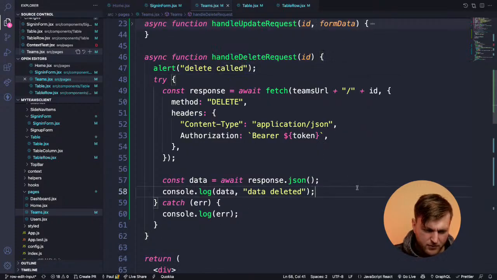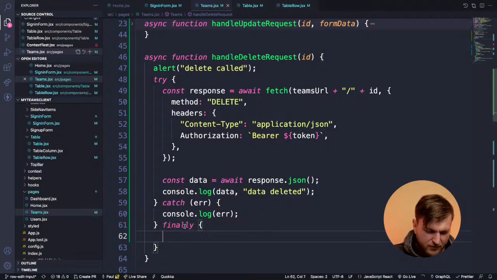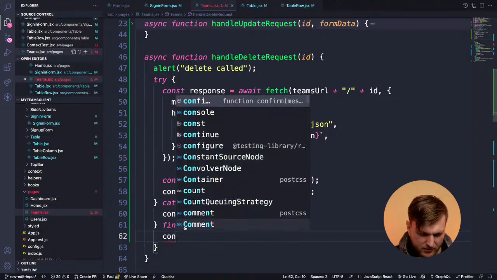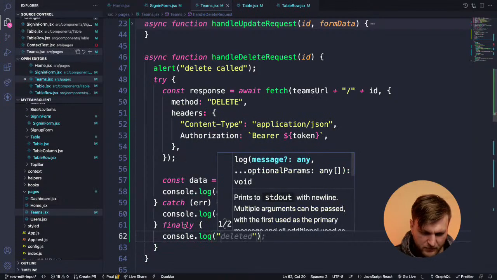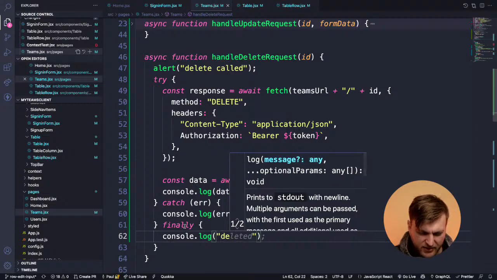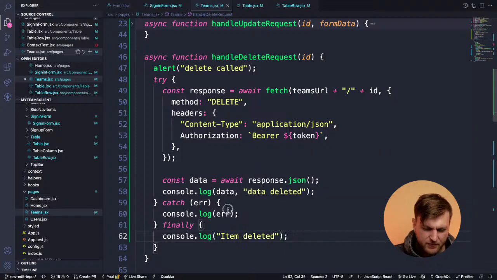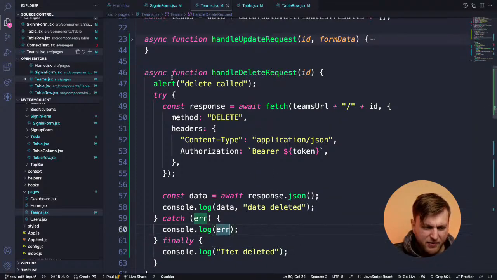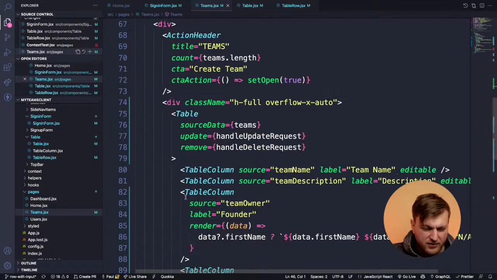And then here we're going to do finally, just at the very end, console log, just so we have some reference. Delete item deleted. Okay, so basically we have our handle delete function, and we're passing it to our table.